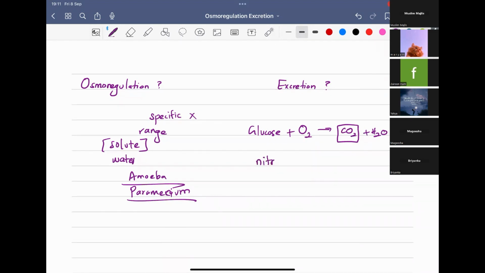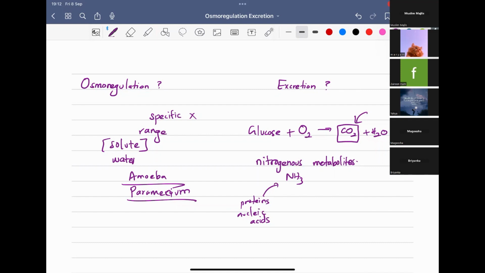What do you mean by nitrogenous metabolites? This comes under metabolic waste. The very famous nitrogenous metabolite is ammonia. You can get ammonia from proteins as well as nucleic acids, because they have nitrogen in them. We will see this later also. Removal of these nitrogenous metabolites and other metabolic waste products from the body is called excretion. This is why we need excretion.